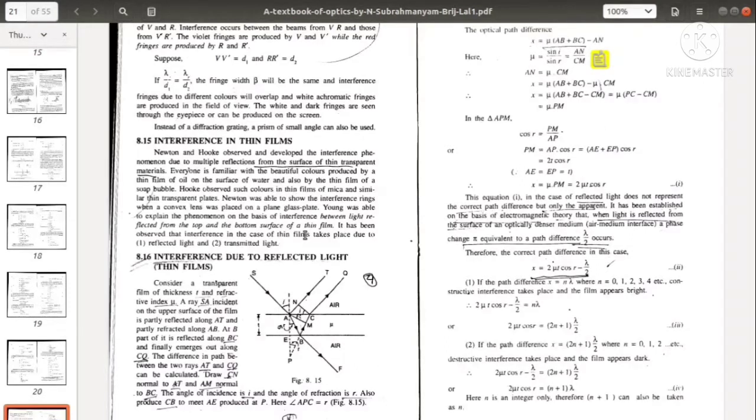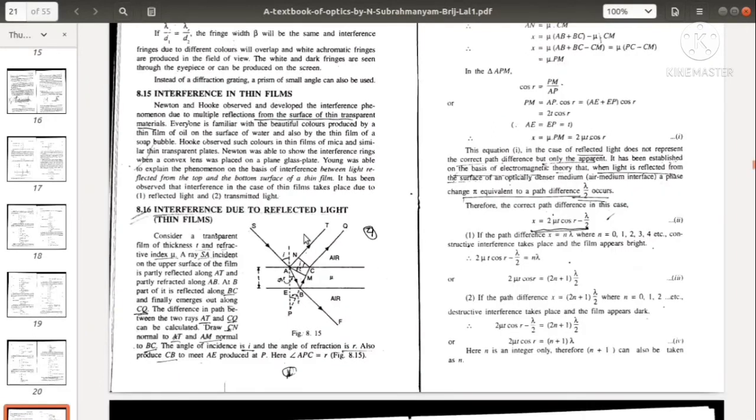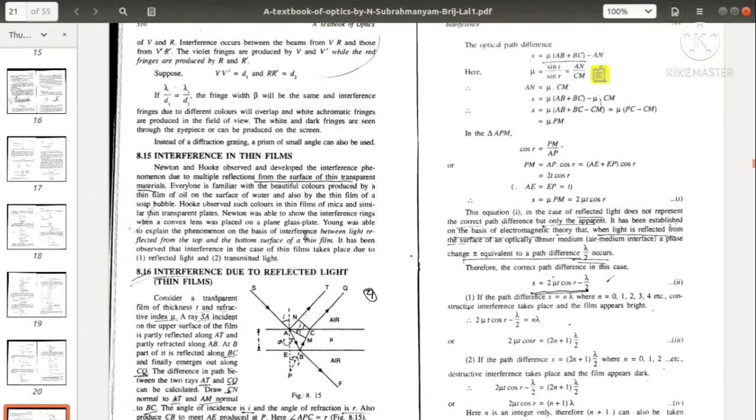Okay, so now we will discuss the interference due to reflected light from a thin film. There is a possibility of interference due to transmitted light also, but now we will discuss that due to reflected light from a thin film. For that we will consider a transparent film of thickness t and refractive index mu.